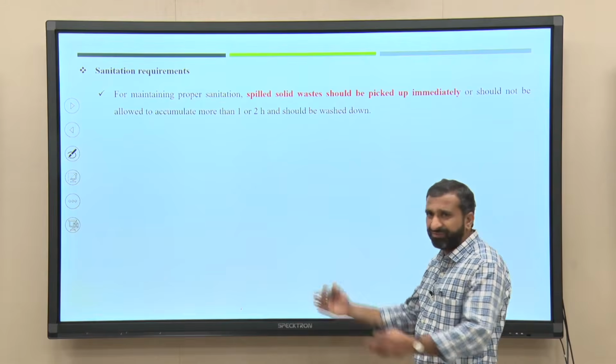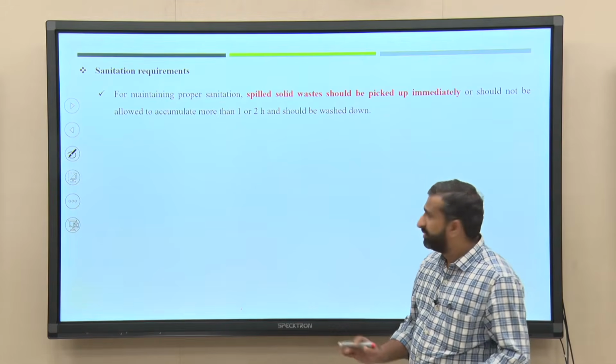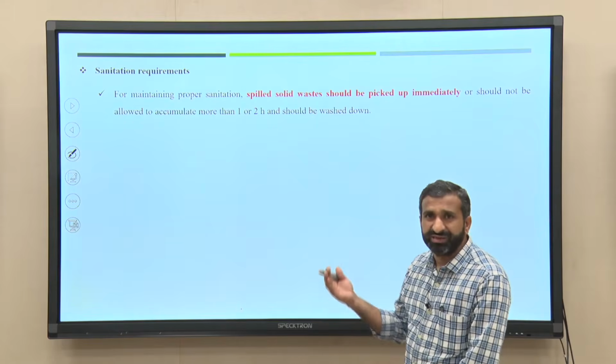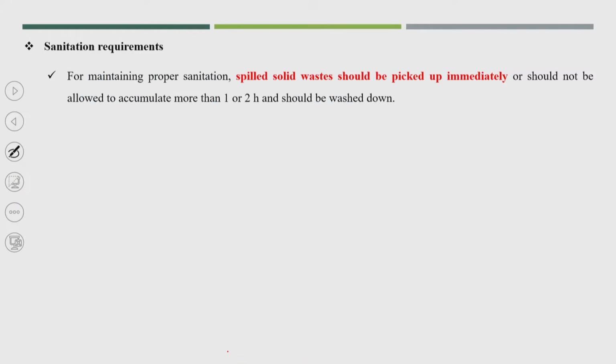wherever the waste is getting accumulated, it has to be hauled or cleaned within 1 to 2 hours. Otherwise, the odor issue will come up, and from time to time proper cleaning is also required in the transfer stations.